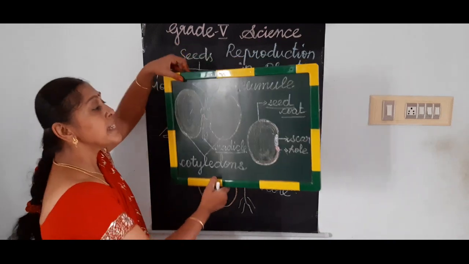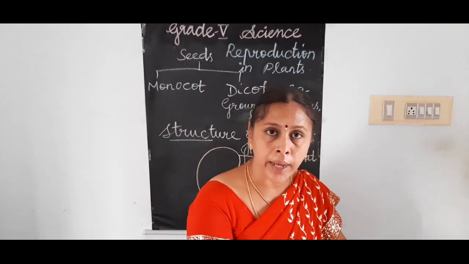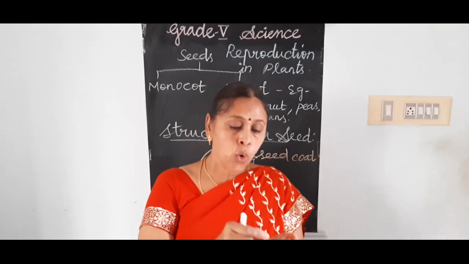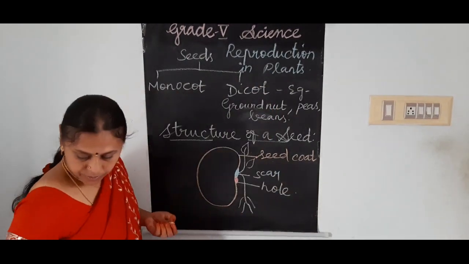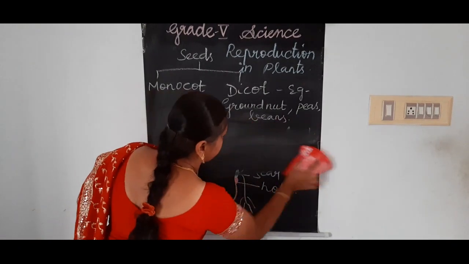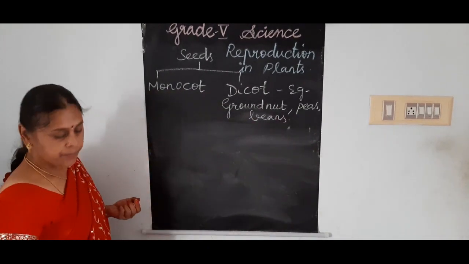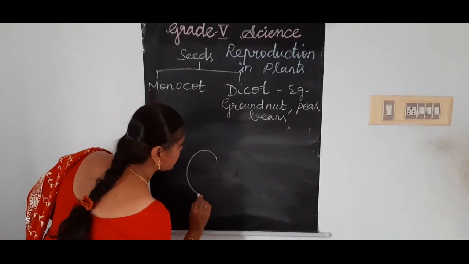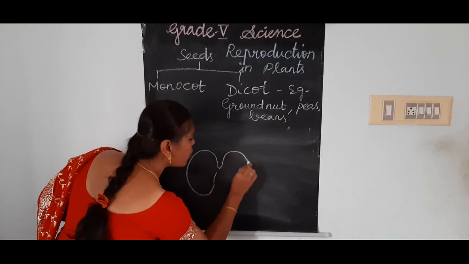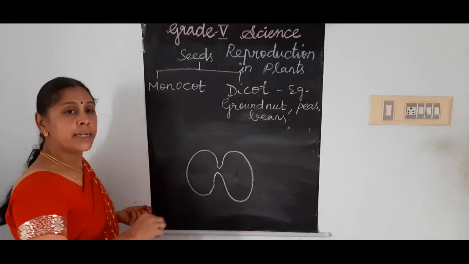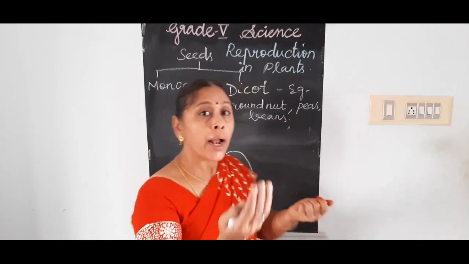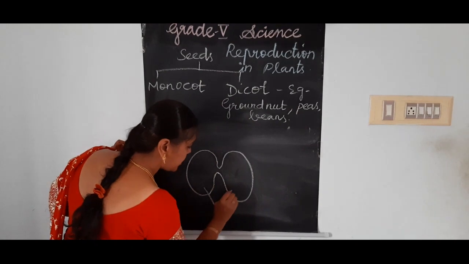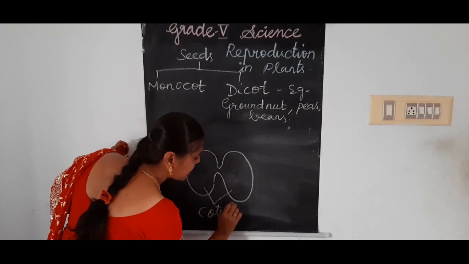Okay, so inside the protective covering, the seed has two cotyledons, or seed leaves. If you divide dicot seeds, for example groundnut, peas, beans and so on, after soaking, you can easily divide them into two, and those two regions are called cotyledons, or seed leaves.